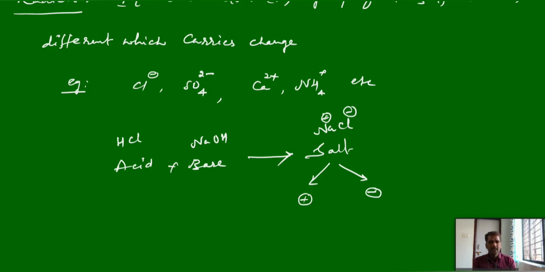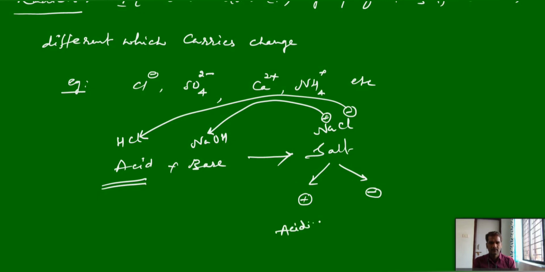From where do you get this sodium plus? From sodium hydroxide. From where do we get this Cl minus? From HCl. So this Na plus is a positive charge, and this positive charge is coming from the acid, hence this charge is called acidic radical. Sorry, basic radical.